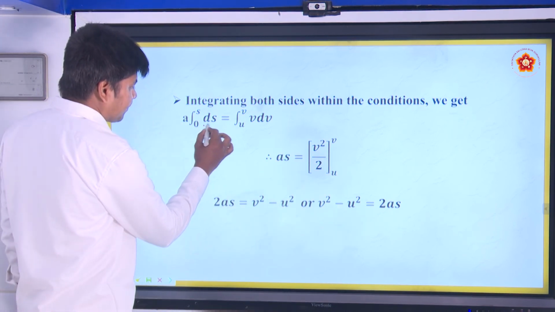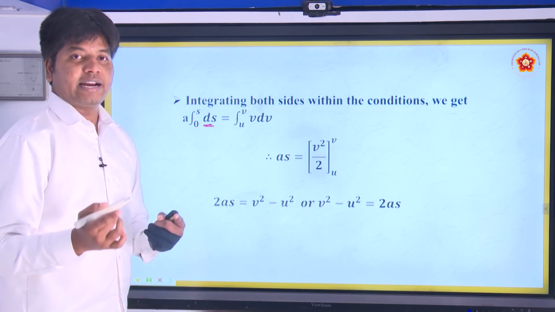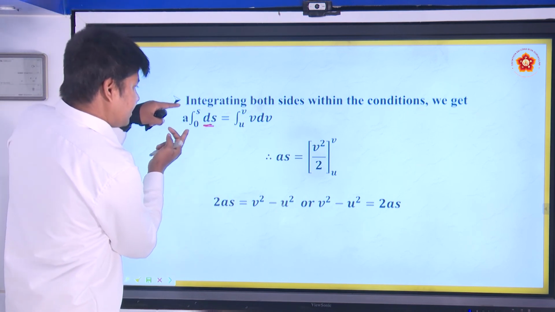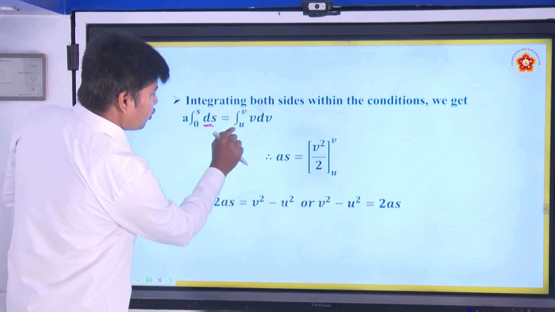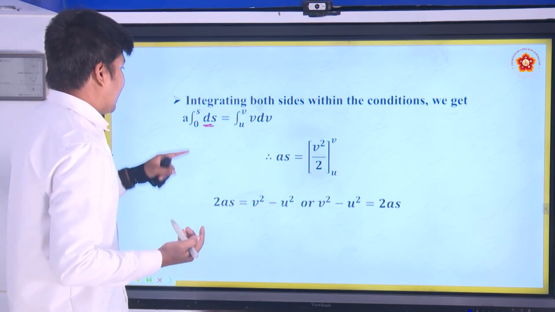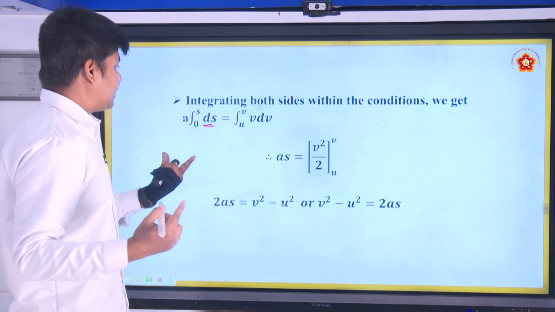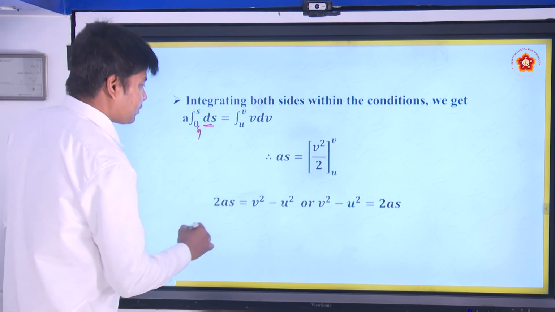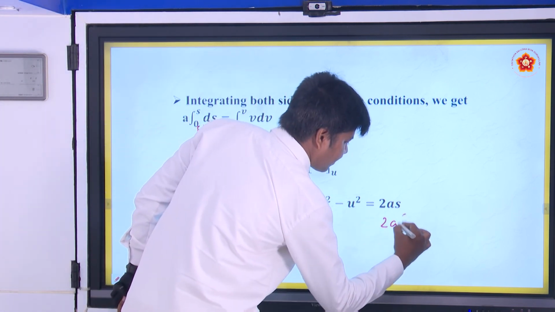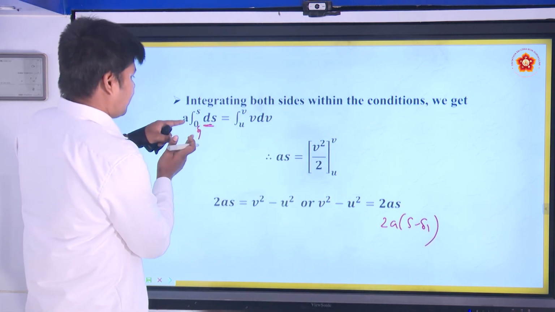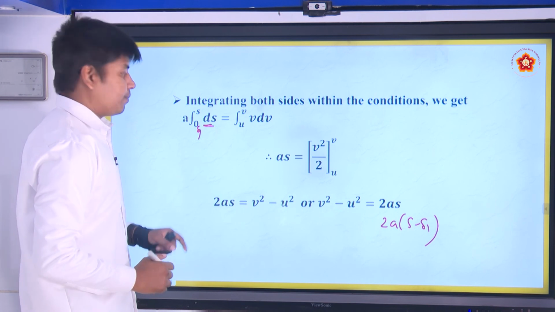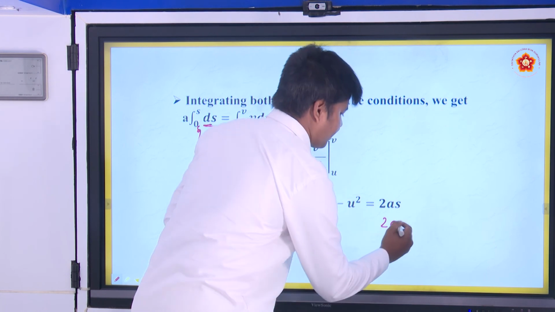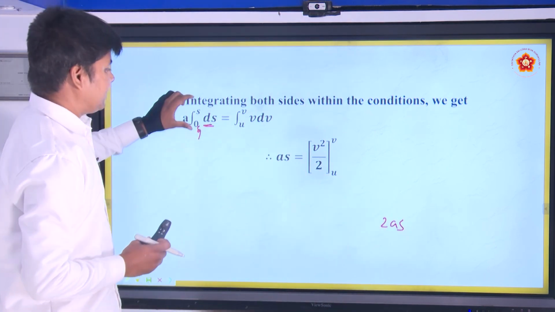Here you can see, in the last when we derived conventionally, I told you that this is the change in displacement. ds is the change in displacement when v is ranging from u to v. v is changing from u to v. If I have an initial displacement as s1, for example s1, then it becomes what? It becomes 2a times s minus s1. See, upper limit minus lower limit. Because I have taken 0 here, it became s. Alright, this is the net change in displacement.